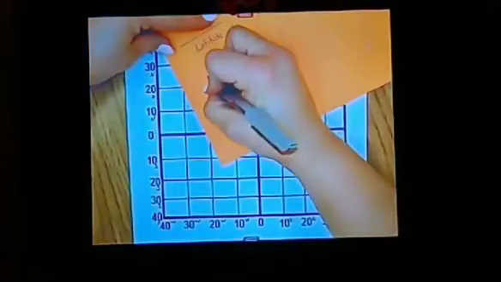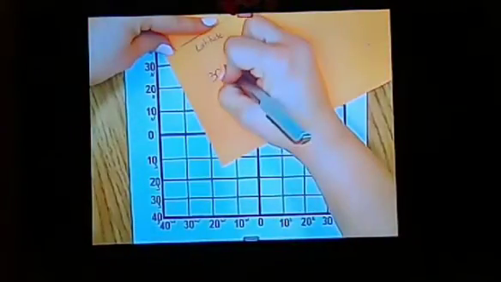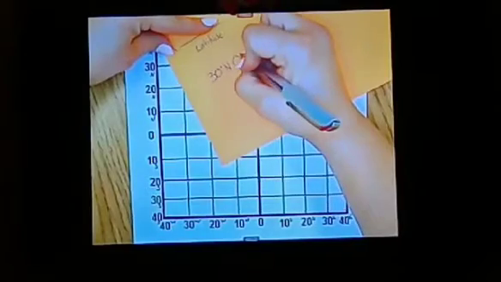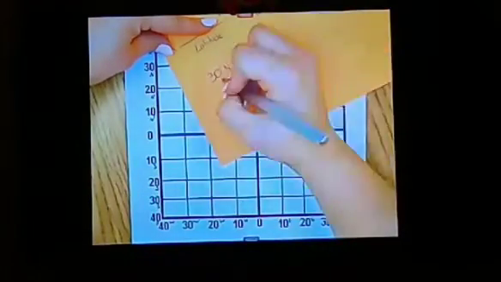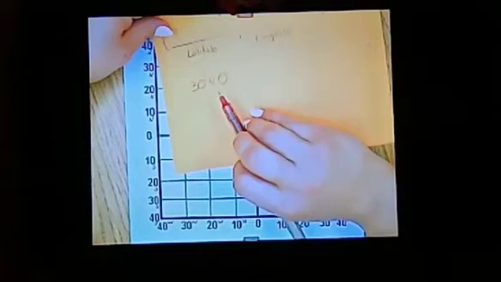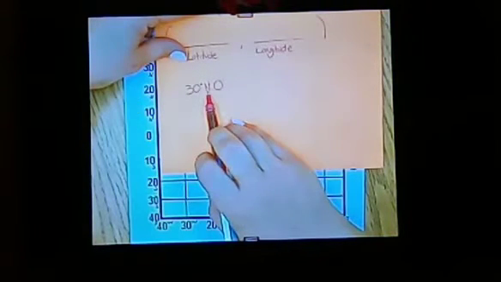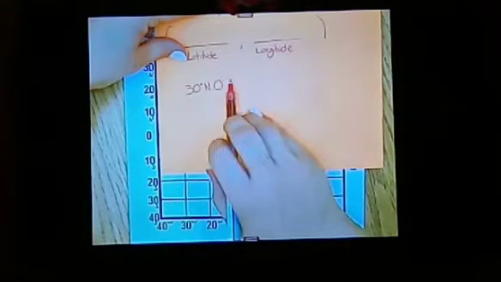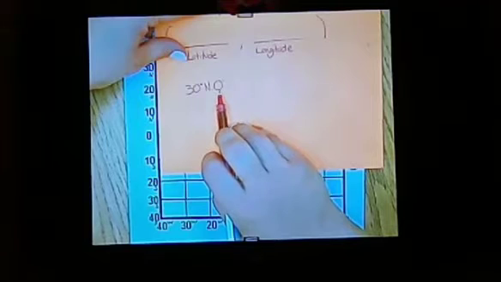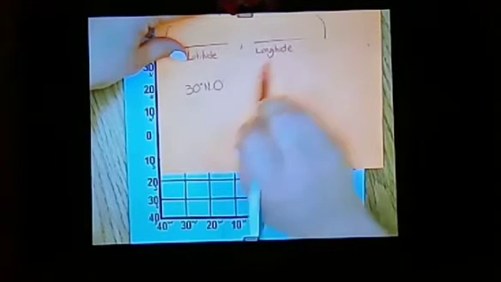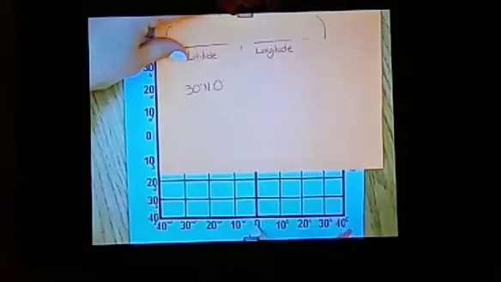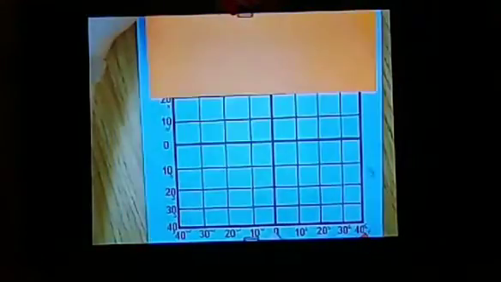So let's start the activity. First I write 30° north. Okay, latitude 30° north. Where do you find 30° north?